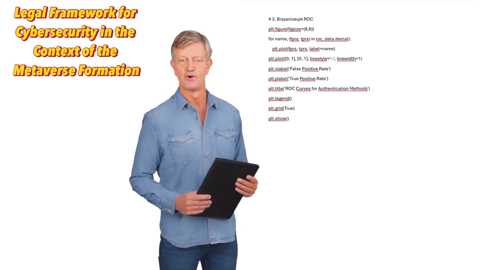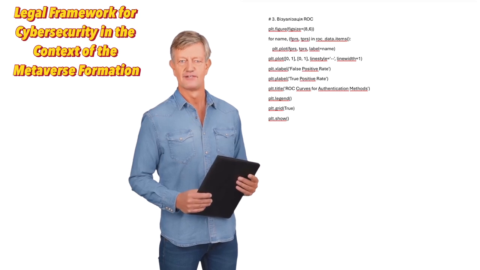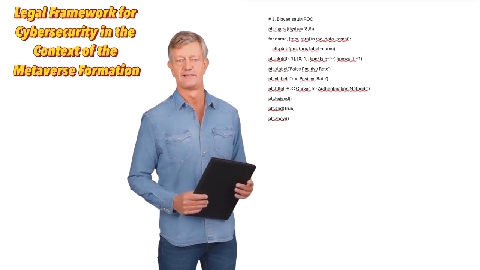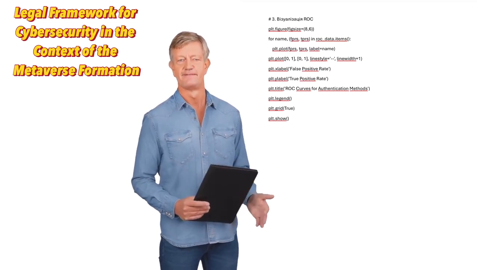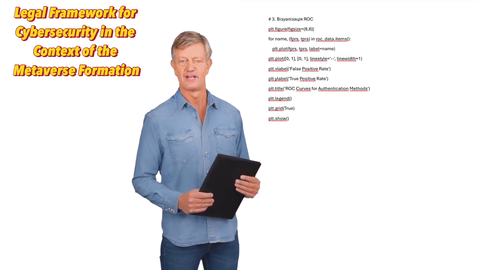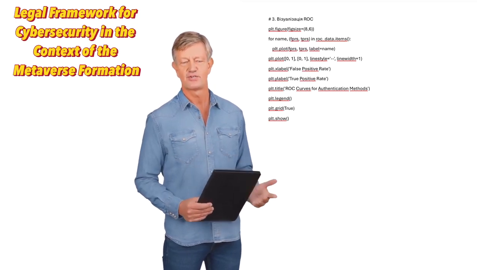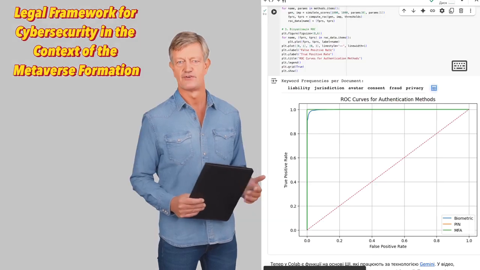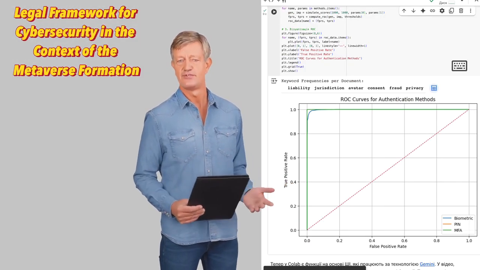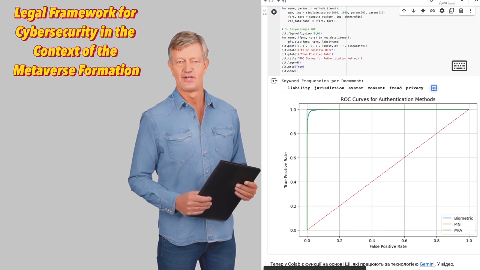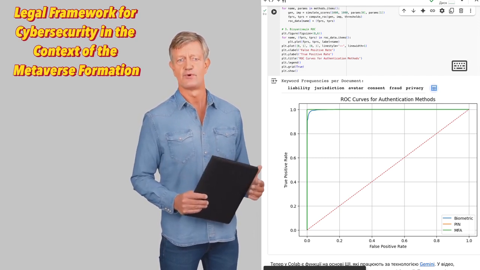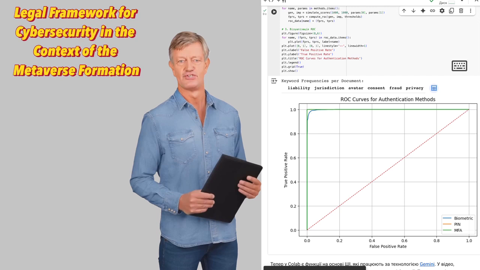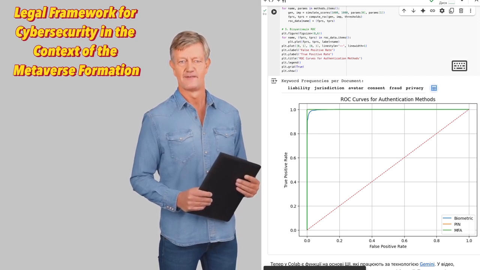Meanwhile, the biometric approach, though slightly more prone to false positives, still yields a TPR above 90%, suggesting that it remains viable when coupled with proper encryption and liveness detection. The diagonal dashed line represents random guessing. As all 3 curves lie well above it, we can confirm the discriminative power of these models in a simulated environment. This comparative analysis not only highlights the technical efficacy of each method, but also underscores the necessity of matching authentication strategies with appropriate legal safeguards, especially in jurisdictions lacking clear standards for biometric data governance.